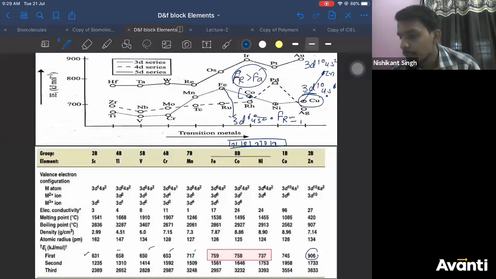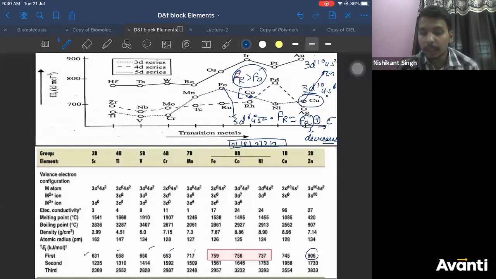You can say approximately equal to attractive force. So electron repulsion becomes a dominant factor. Because of that, force of attraction decreases. Force of attraction of nucleus on electron decreases.